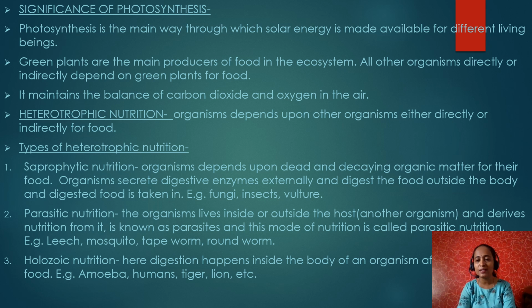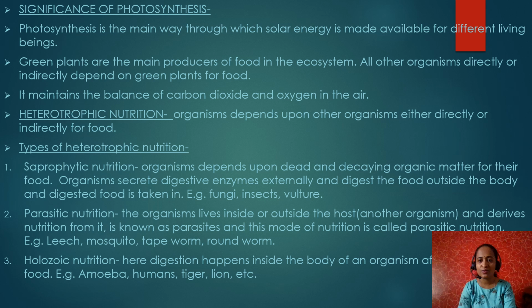Saprophytic: here the organism depends upon dead and decaying organic matter for its food. For example, fungi grow on dead and decaying logs. You might have seen fungi on the surface of dead and decaying vegetables, and on an old bread slice. If you keep it out for 3 to 4 days, you can see bread mold on it. It is one of the fungi that grows on dead and decaying organic matter or food. A few more examples are insects and vultures, which too depend upon dead and decaying organic matter.